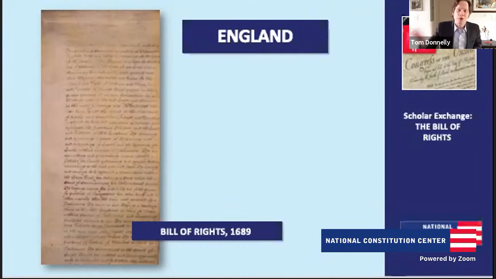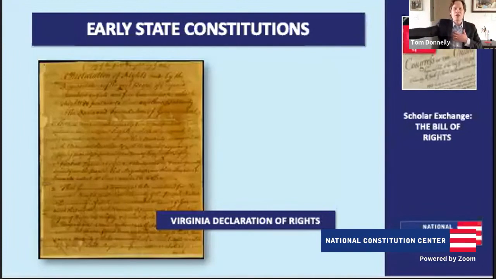But also, for the folks at the convention and those in the first Congress that put together the Bill of Rights, they were also thinking about their state constitutions. Because even before we had the US Constitution, we were governed by 13 different state constitutions. This was the first big act of constitutional creation in America. We had leaders in various states putting together frameworks of government. And as part of those frameworks, many of those constitutions had declarations of rights or bills of rights. The most influential is the one you see on the screen here, which is the Virginia Declaration of Rights.